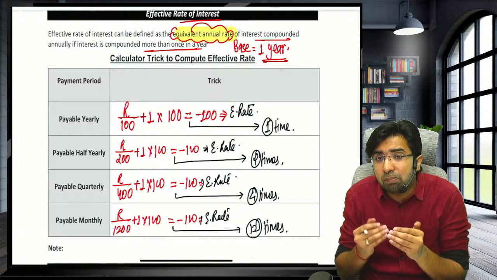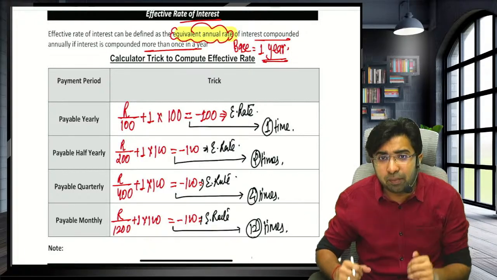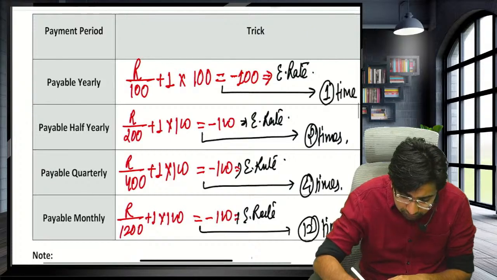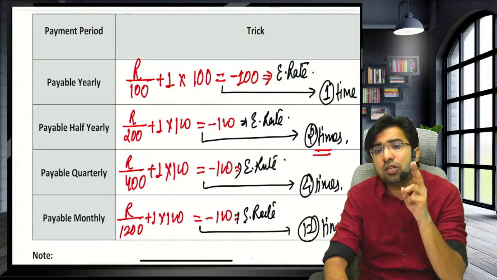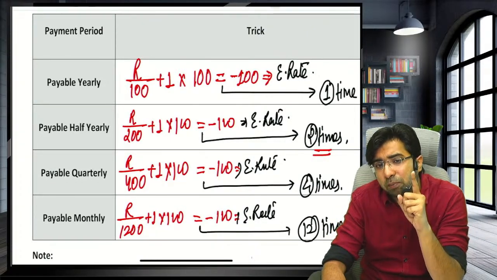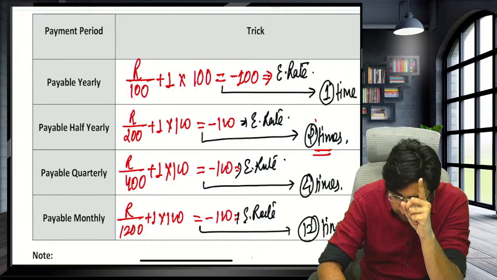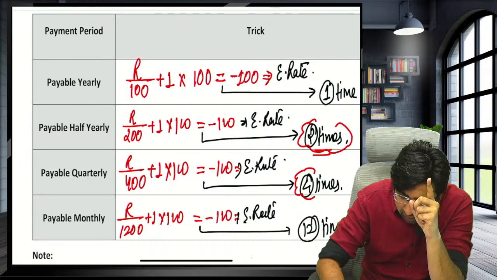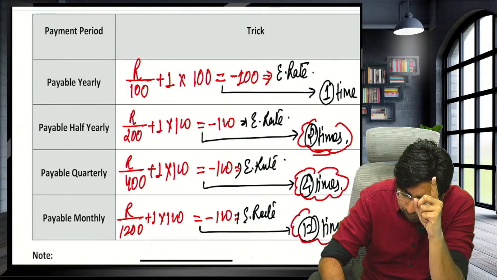This applies when compounding is done more than once in a year. Whenever you are getting interest half yearly, you have to press the fixed equals 2 times, because you have to calculate per annum. In 1 year there are 2 half years, in 1 year there are 4 quarters, and in 1 year there are 12 months.